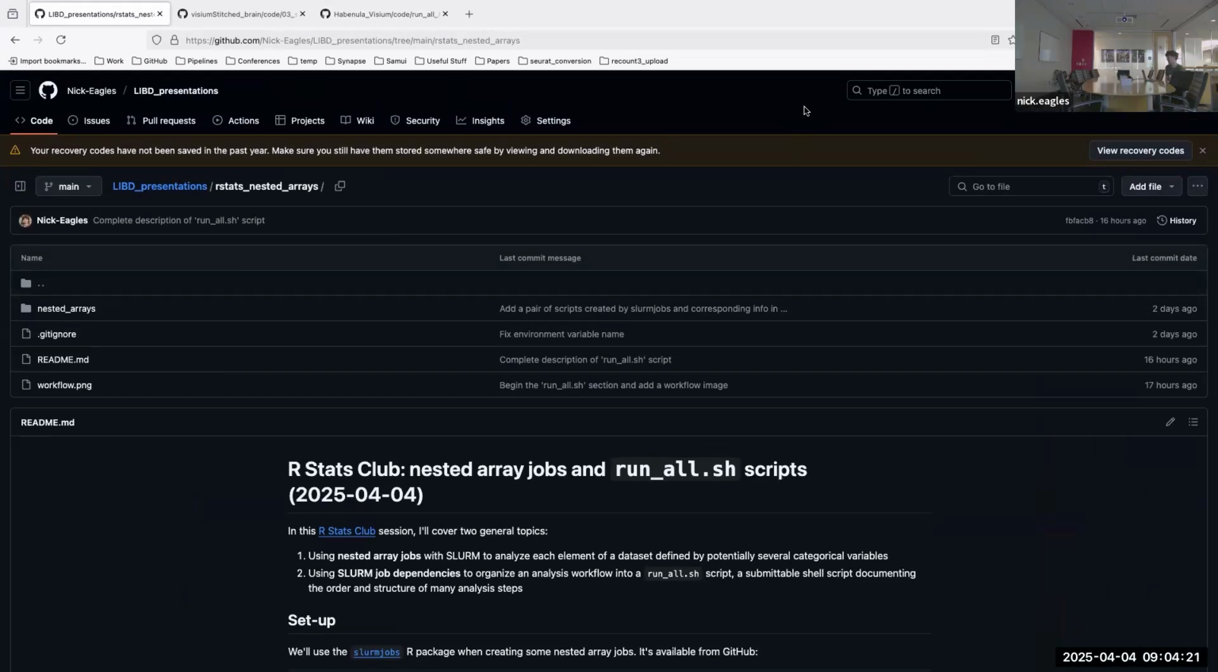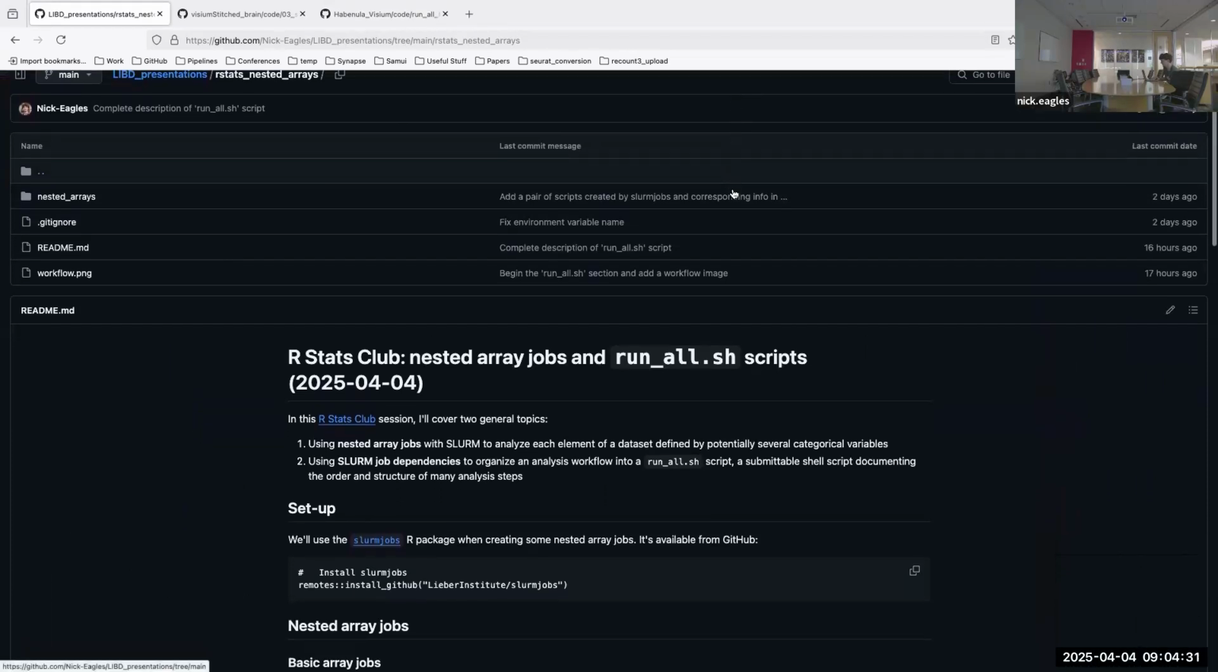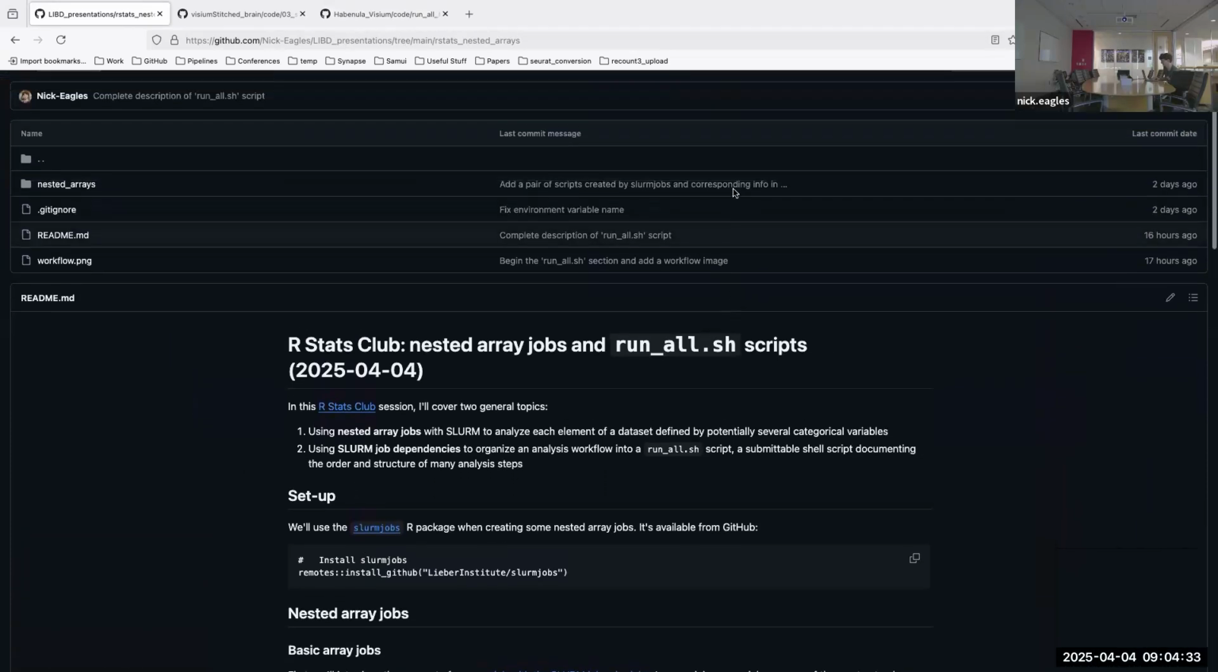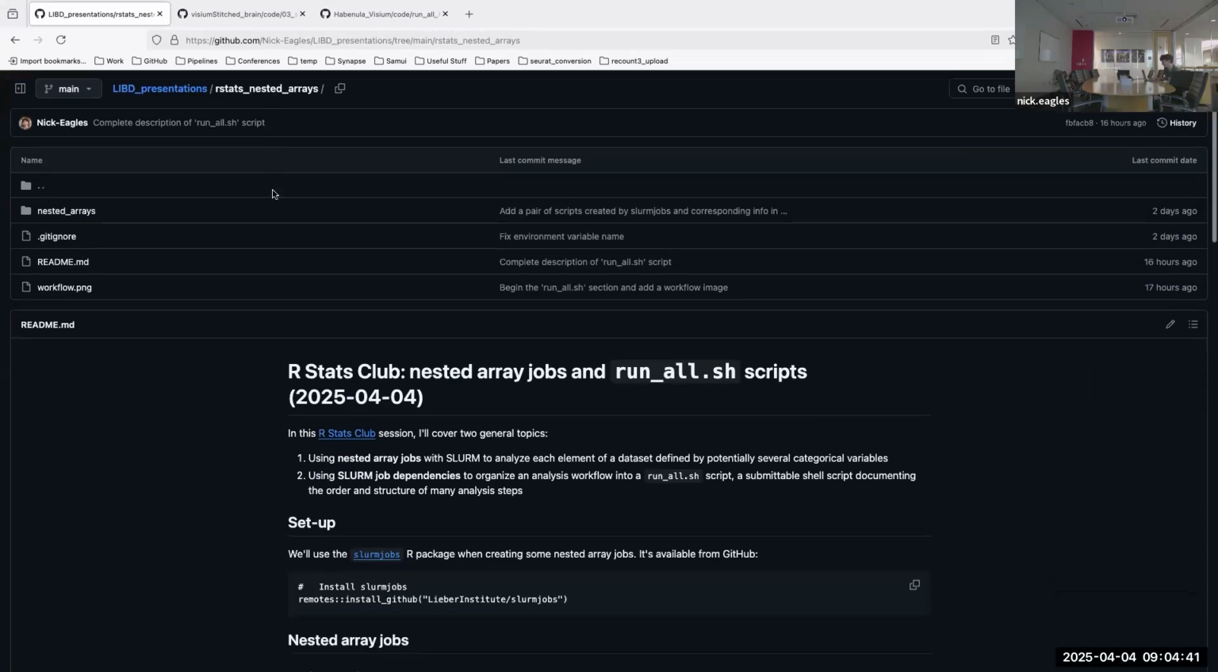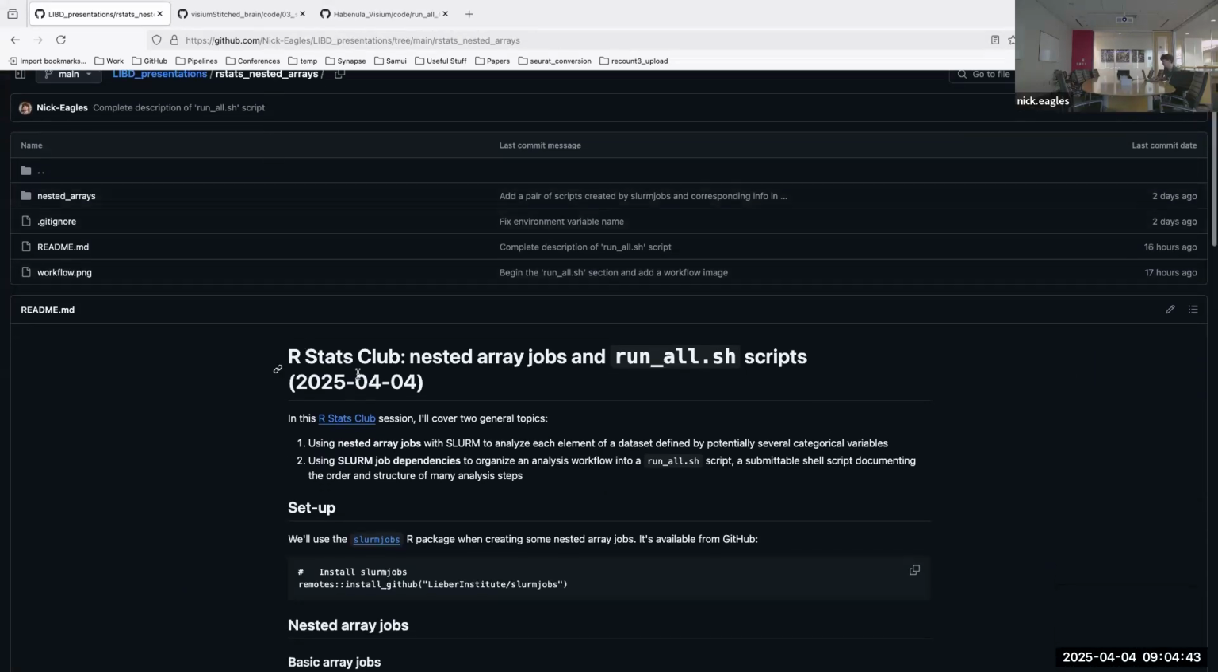Topics. The first one will be, actually, before we get started, I just want to say you can find the material. I'm going to be basically reading from a README, which comes from this repository that's linked in the RStats Google Sheet. It has a README that I'll be going through, as well as the scripts that we'll be talking about. In terms of the topics, I'll be covering what I call nested array jobs, and then also this idea of a run all script, which I'll get into. So, sort of two different topics for today.